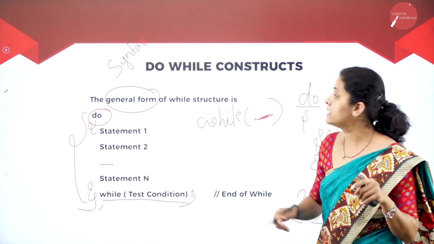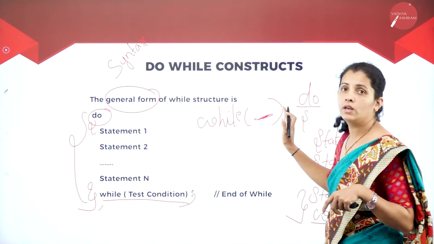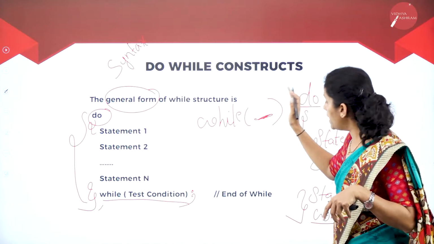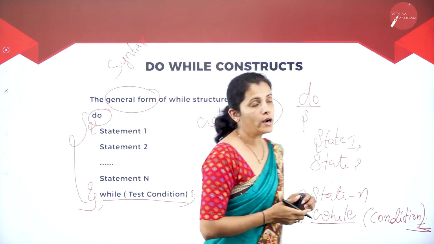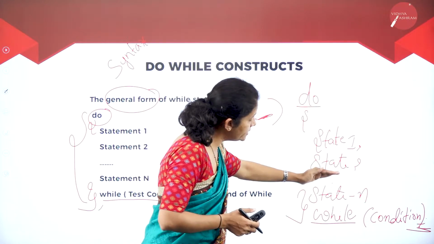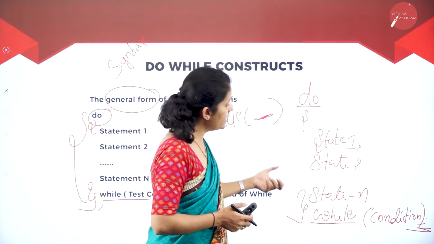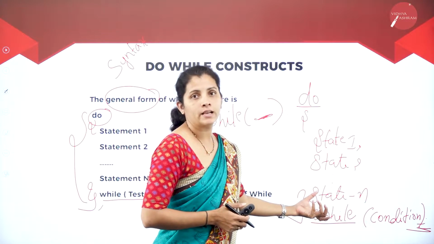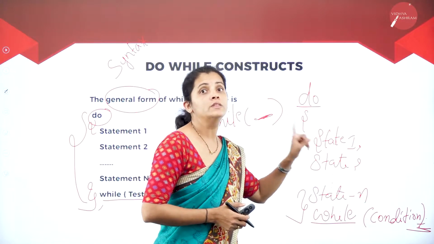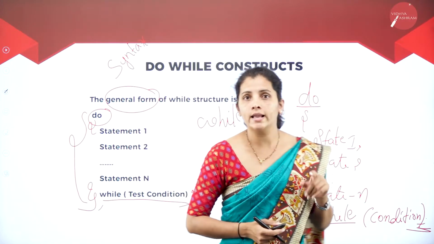Just remember that in my while loop, I'm not going to write the semicolon to indicate the end of the line. But in do while, what will I do? At the beginning, I'm going to use do. Then I'm going to write a certain set of statements inside the curly brace. Then at the end, I'm going to check the condition and put the semicolon. So this is also the difference between the while loop and the do while loop.